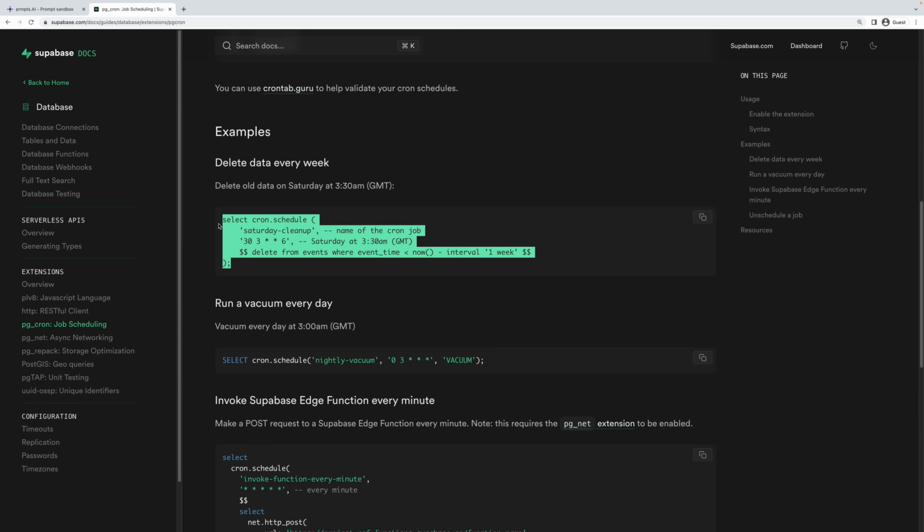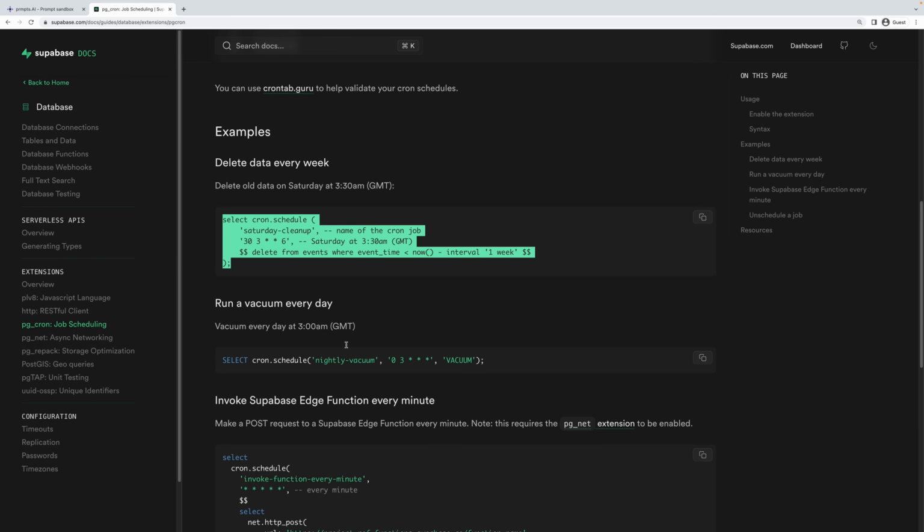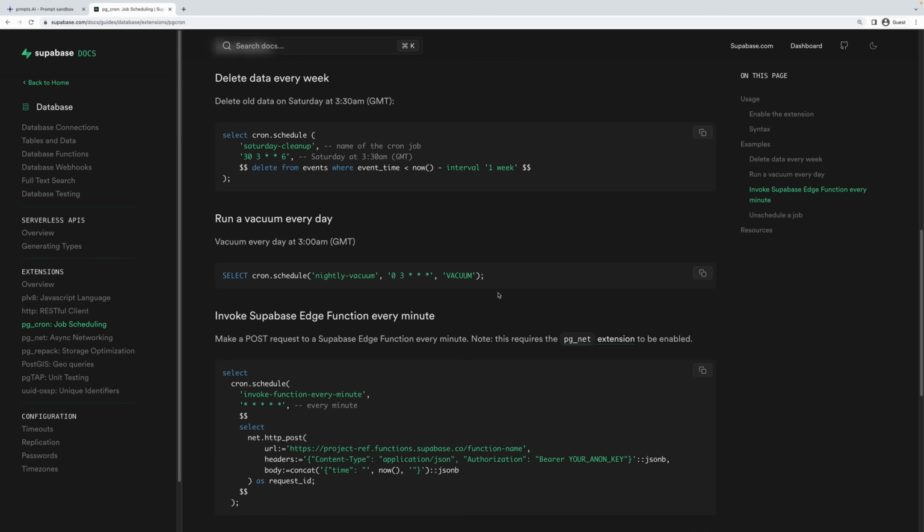So let's pretend that the user asked a question like, how do I create a cron, right? And with our embedding saved in Postgres, let's say that our algorithm came up with this code snippet. Likely it's going to come up with a bunch of these, but for now we'll keep it simple. It came up with this code snippet and maybe that text on how to, in this case, delete a cron. Well, okay, let's do run a cron. Maybe that's a bit more practical. Copy that. When it gets pasted in here, we actually do keep the markdown formatting.